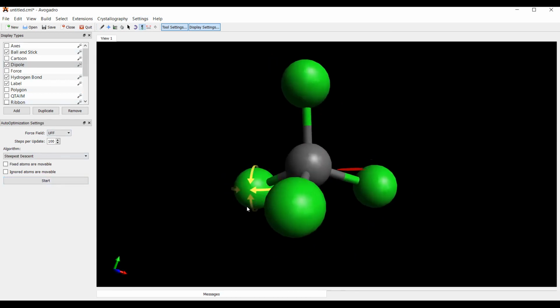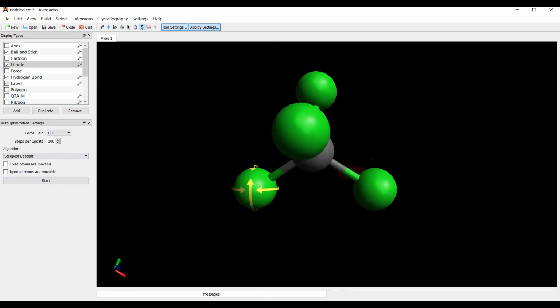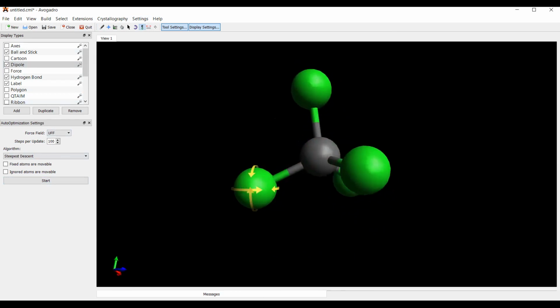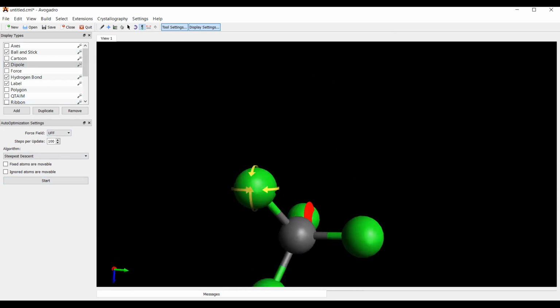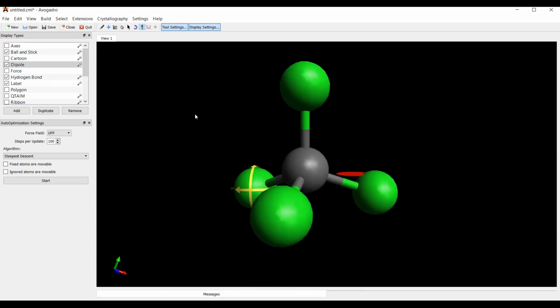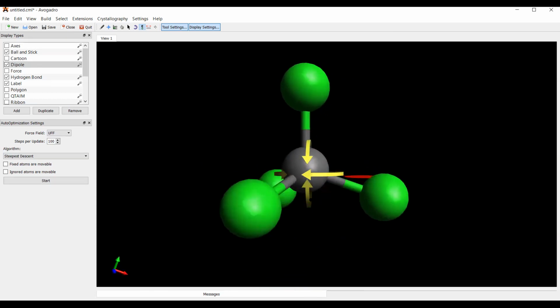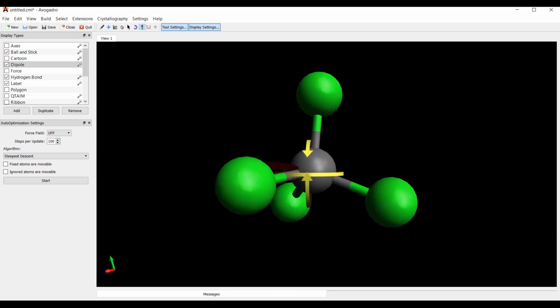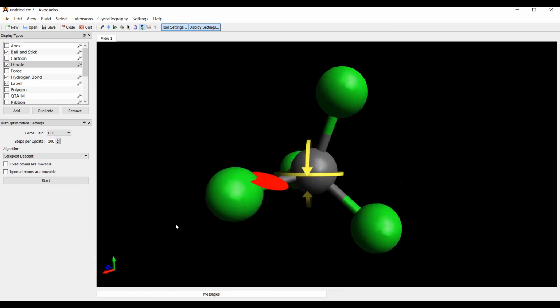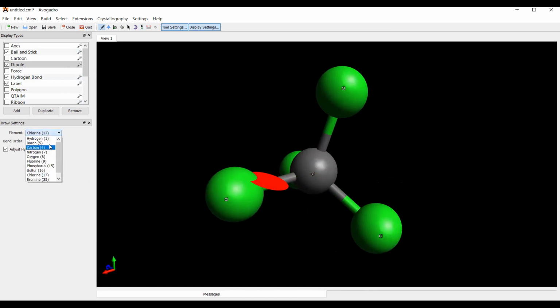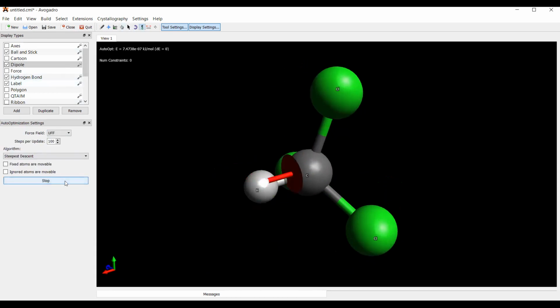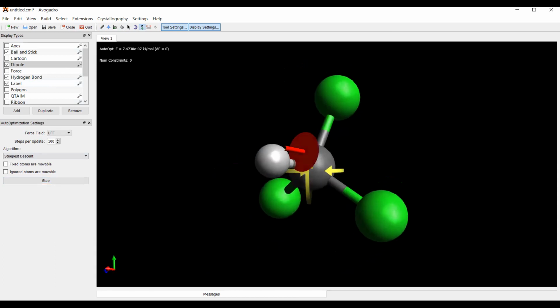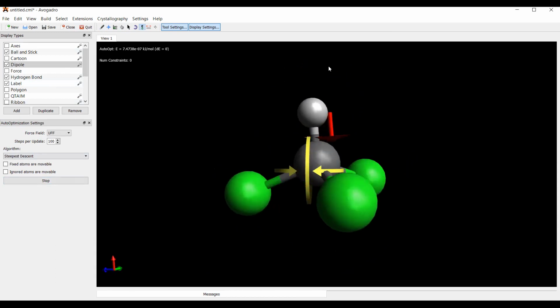Now, can you see that the dipole moment is non-existent now? Why do you think? Because it is now symmetrical. See, again, it has become symmetrical. All these are chlorines. Now, if I change one of the atoms back to hydrogen, let us take hydrogen like this. Now let us optimize it. Now you can see some dipole moment, right?